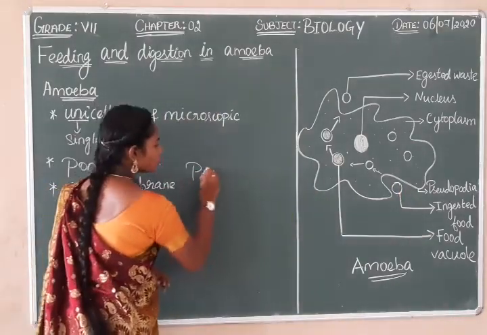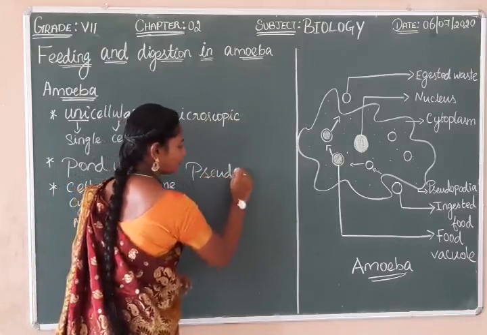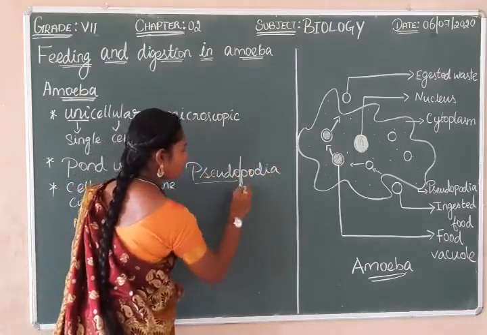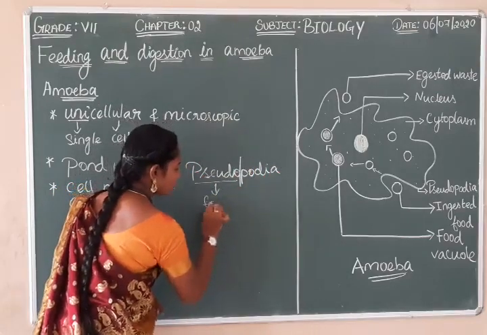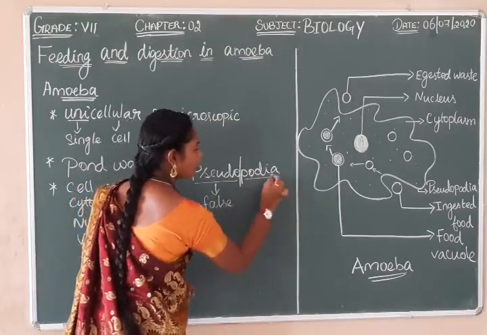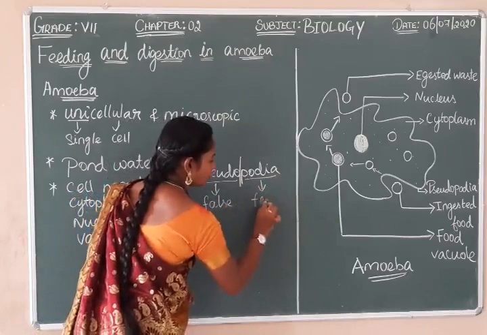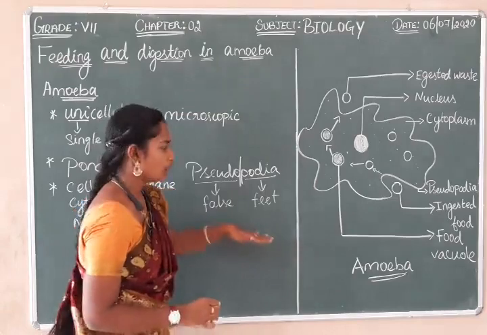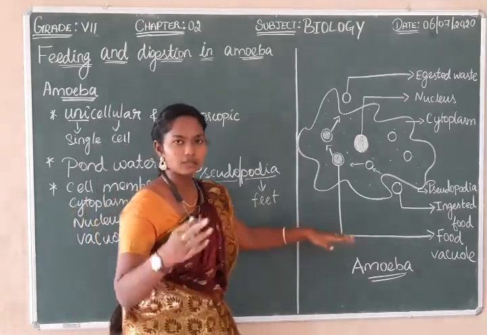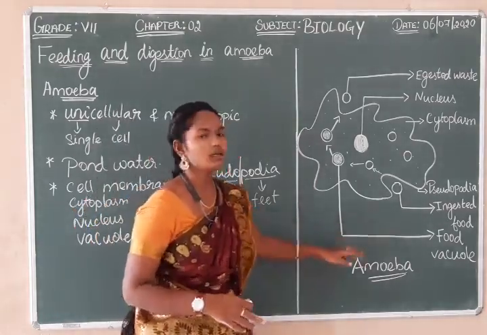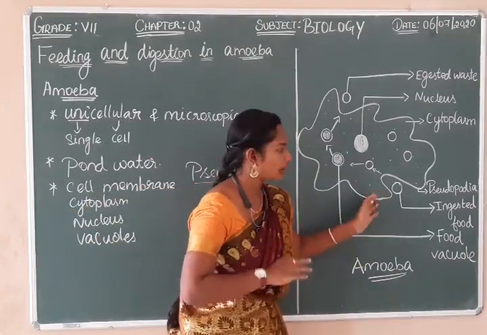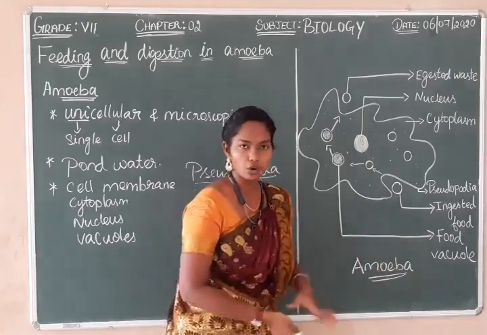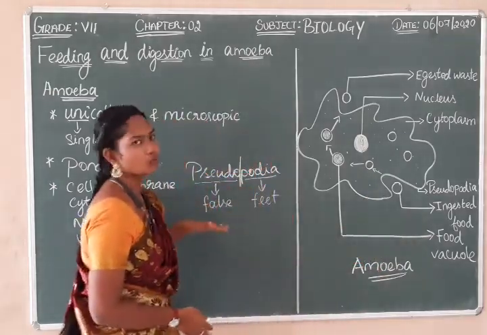Pseudopodia. Pseudo means false, and podia means feet. So they have false feet. They won't have any separate organ like a leg for locomotion. They project out and engulf the food, and it is also used for the locomotion of the amoeba. This is called pseudopodia.